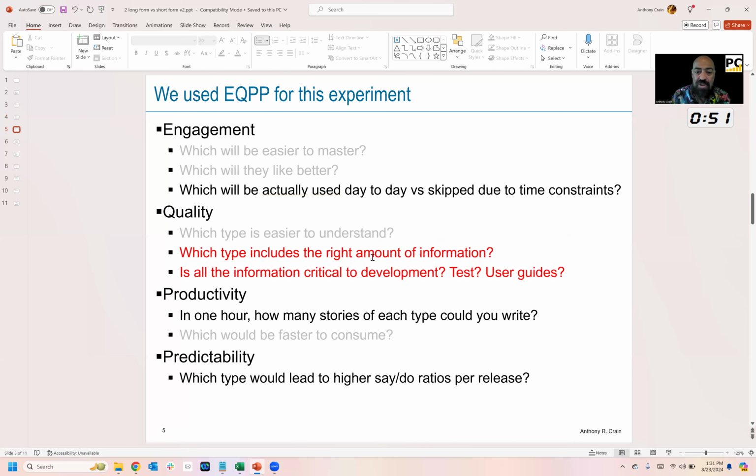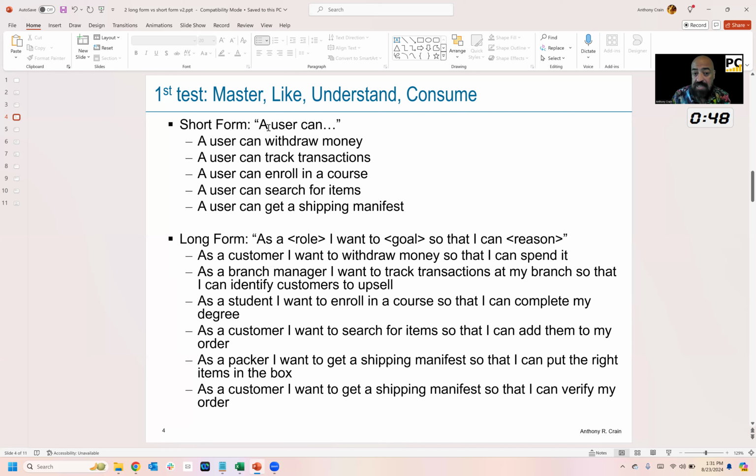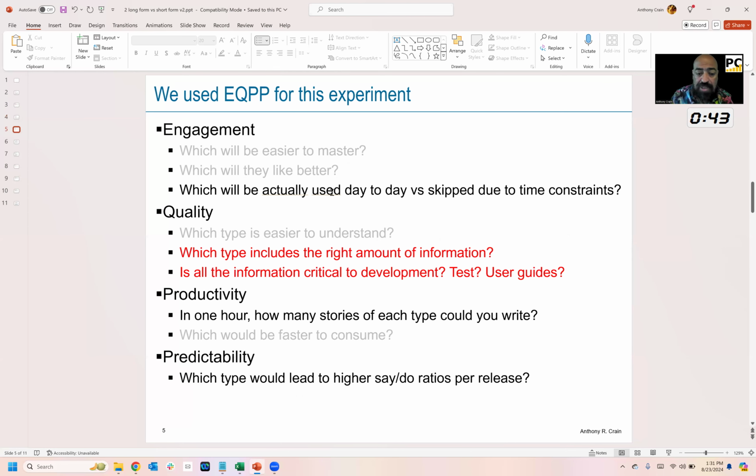So that was experiment 1. For us, across the 8 teams, the top form won for these 4 factors pretty heavily. Okay, for our next experiment, we want to dig into quality. So quality is a big deal here. And so we focused on the last 2 parts of quality, which is, does it include the right information, and is all the information critical to development, test, and user guides, et cetera. So we started digging into that.